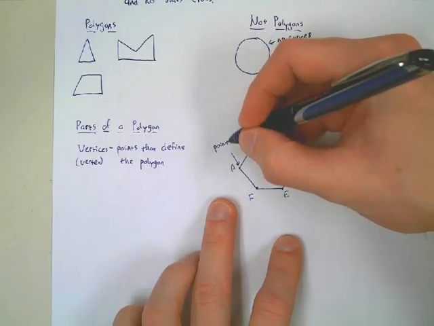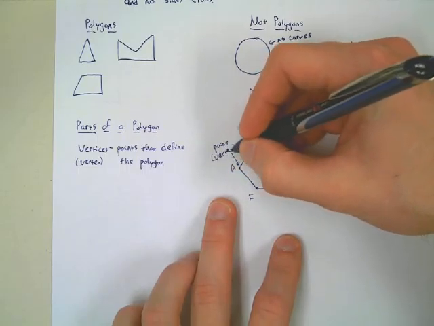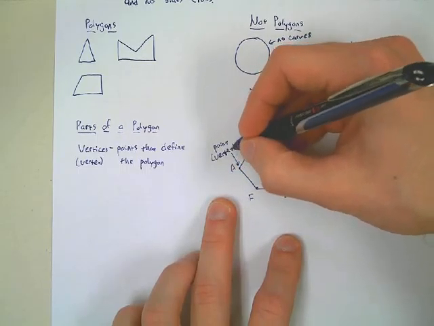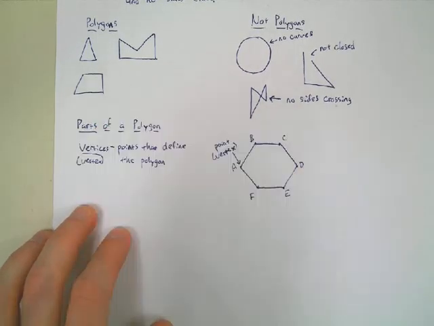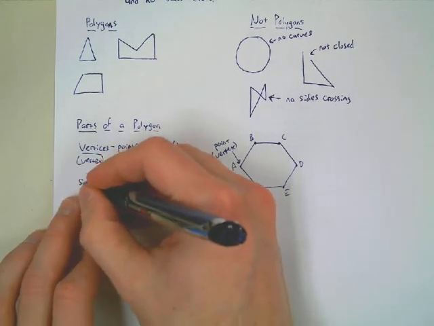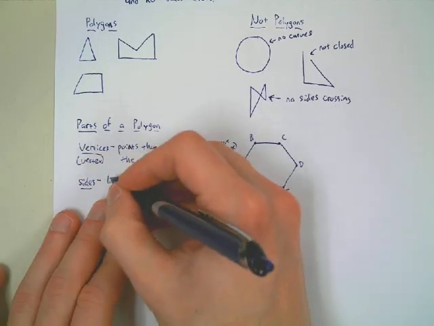We could also call it just a vertex as well. It's kind of interchangeable. You could use the word vertex, you could use the word point. So you say point A or vertex A, you're talking about the same thing. Okay, so polygons have vertices, they also have sides. And the sides, that's pretty easy. Those are just the line segments.